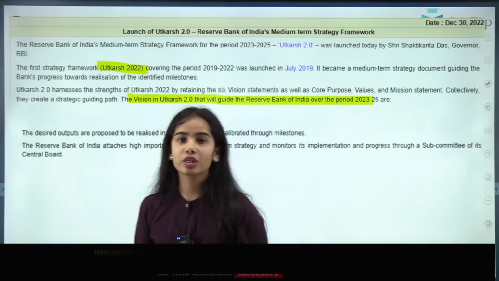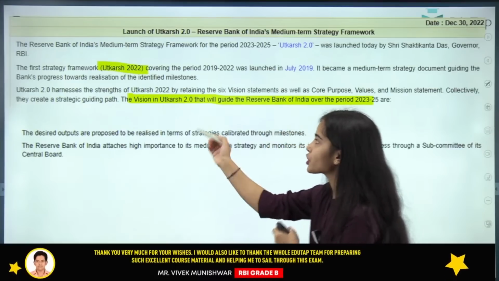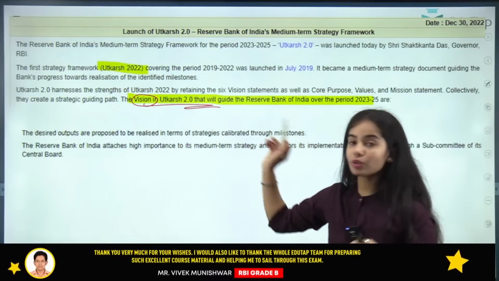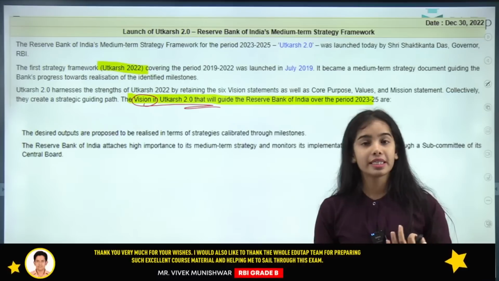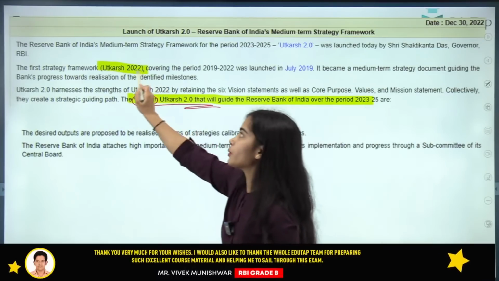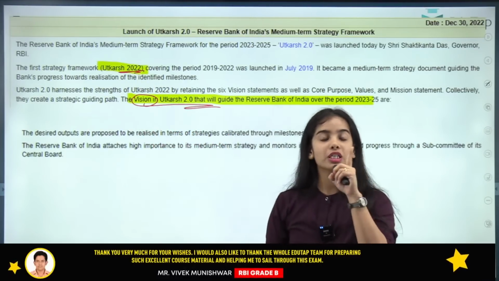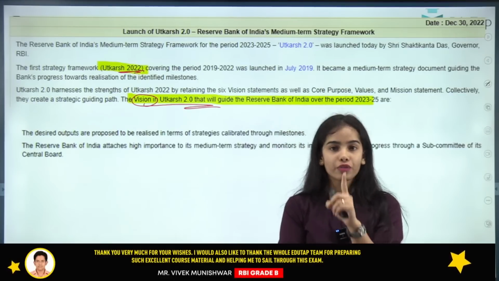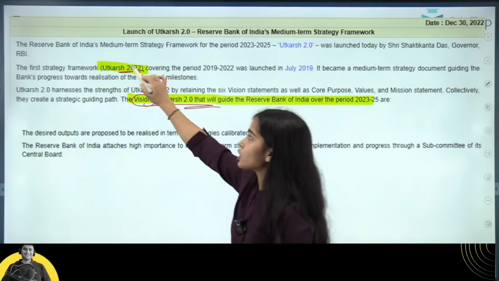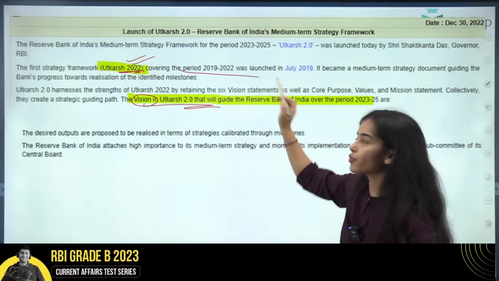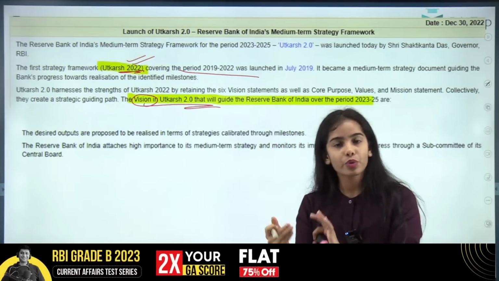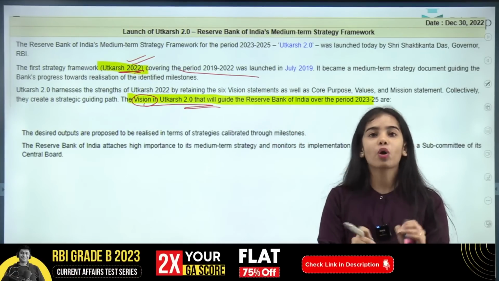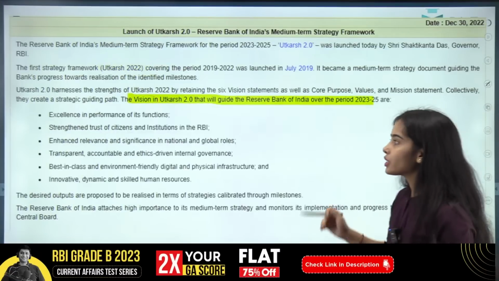Okay. Next, it is the vision in Utkarsh 2.0. There are 6 visions that have been listed, and Utkarsh 2022 was the first document of the Reserve Bank of India. Was the first Utkarsh. Okay. So Utkarsh 2022 was launched for the period of 2019-2022. Utkarsh 2.0 has been launched for 2023-25. So there are the 6 visions.